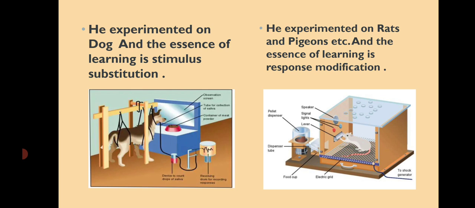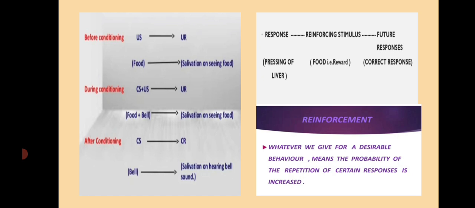So in classical conditioning, there are three stages to present the stimulus for learning behavior. First is before conditioning. Pavlov gave UCS, means unconditional stimulus of food, and dog response, means salivates.